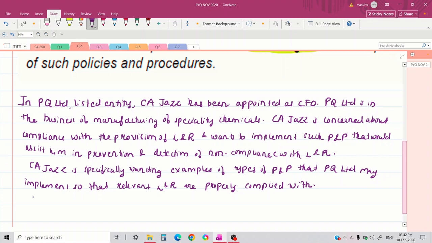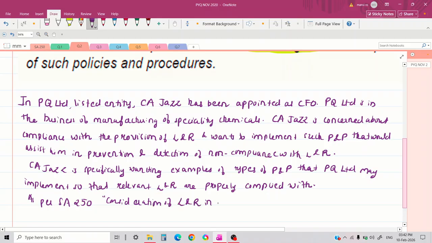SA 250, Consideration of Laws and Regulations in an Audit of Financial Statements.